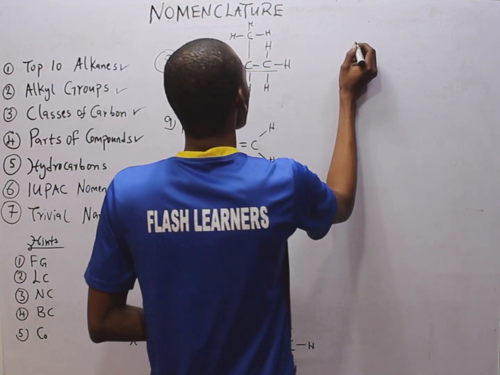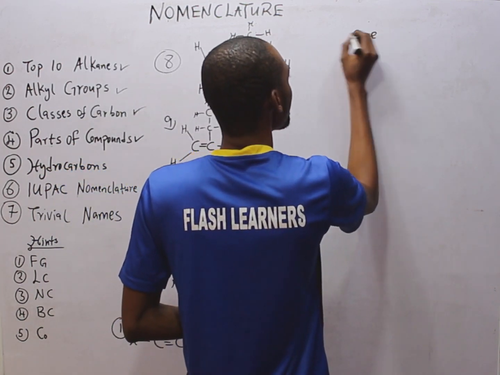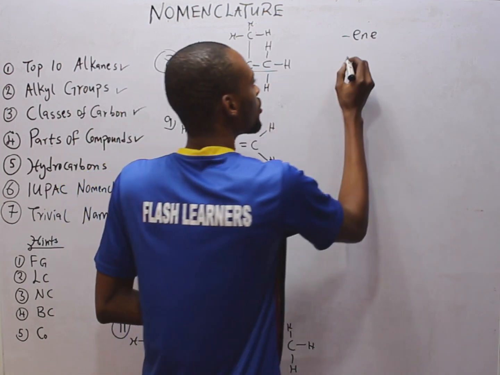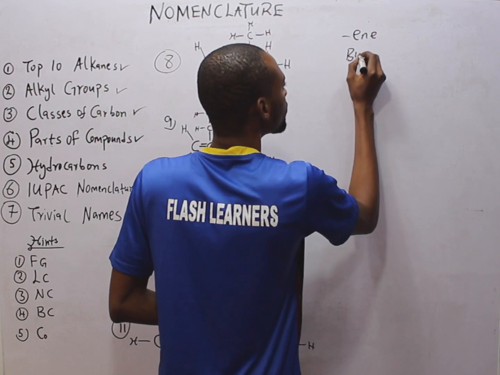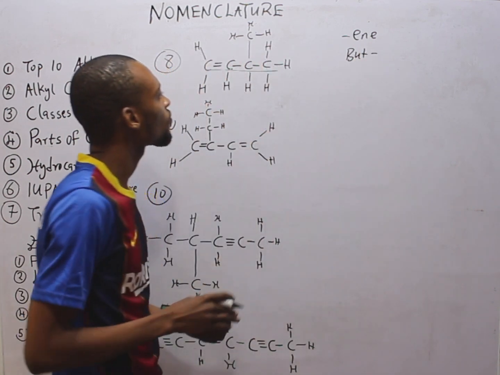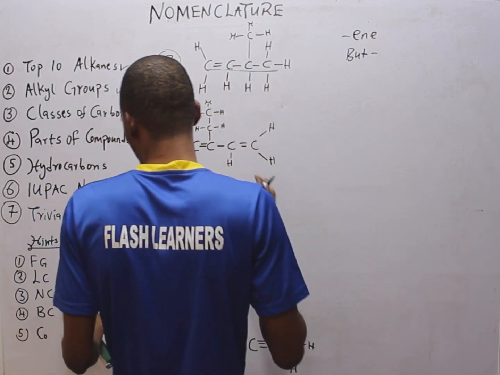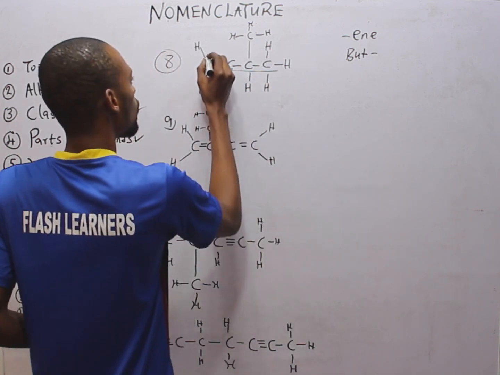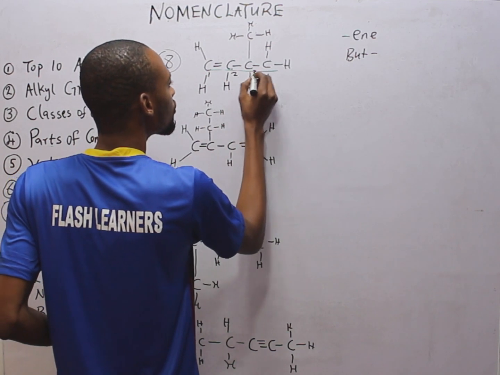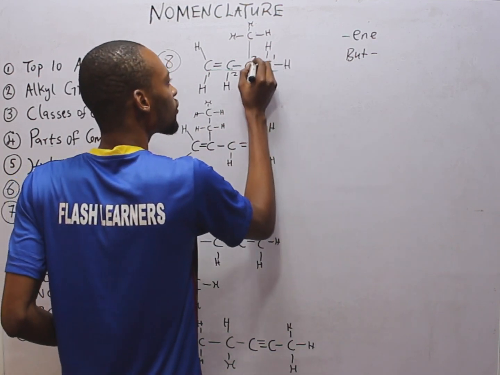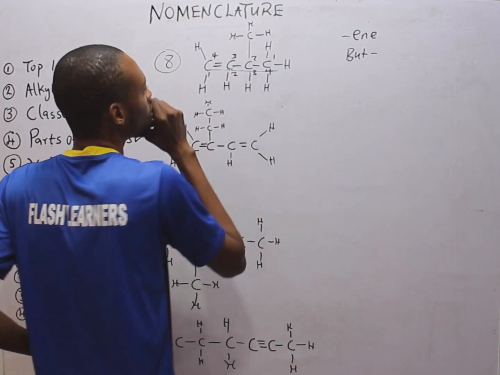So we know that it is an alkene, ENE, with 4 carbons as the longest chain, so the parent is but-. Now look at something else. Number the carbons: 1, 2, 3, 4. From here, 1, 2, 3, 4.